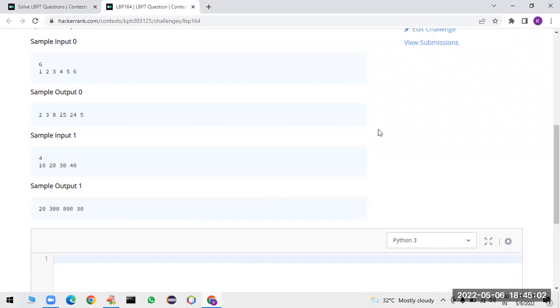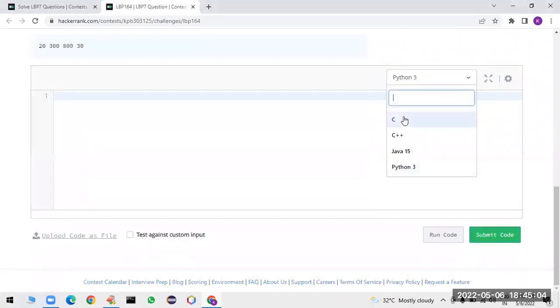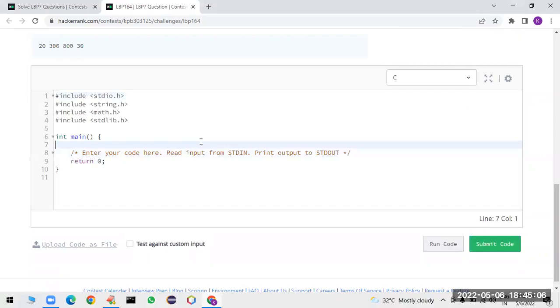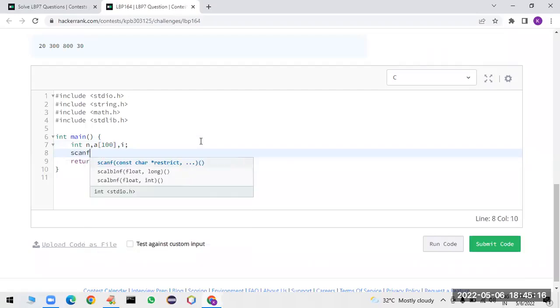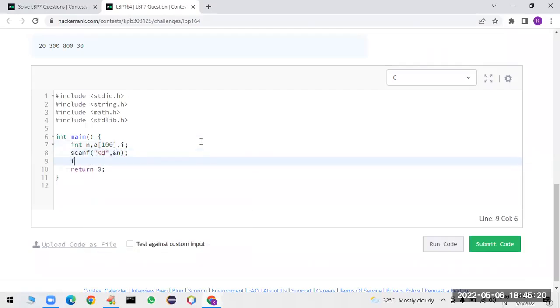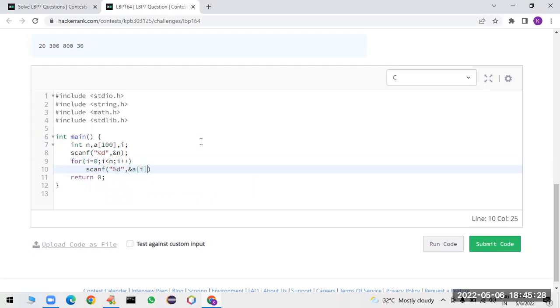Yeah, so let me implement this code in C language. So integer n I am taking, and we have to read an array. Okay, so next, observe carefully. scanf percentage d comma ampersand n, I am taking. So for i equal to 0, i less than n, i plus plus, I am reading the elements like percentage d ampersand a of i. One by one element we are reading.